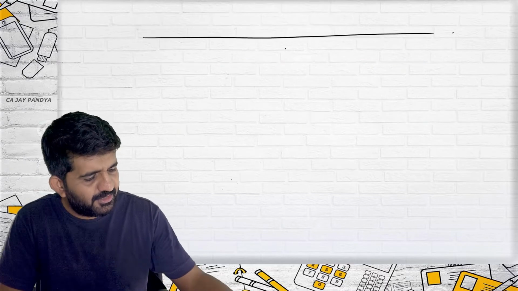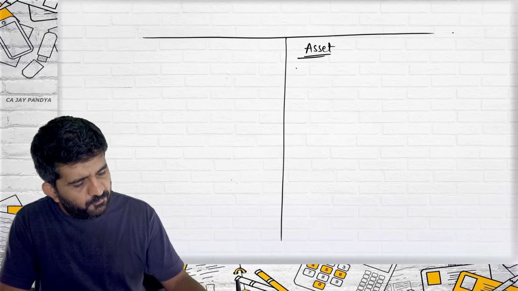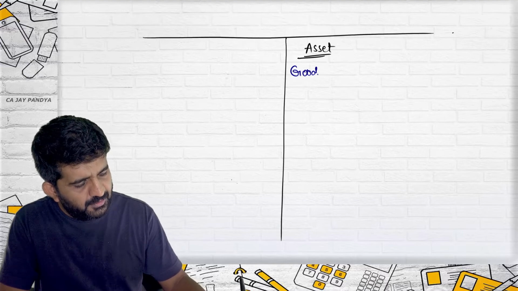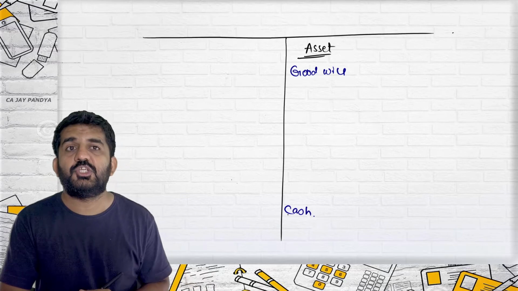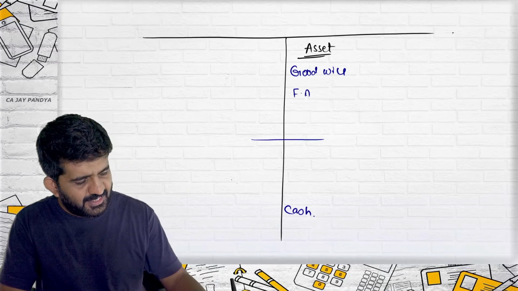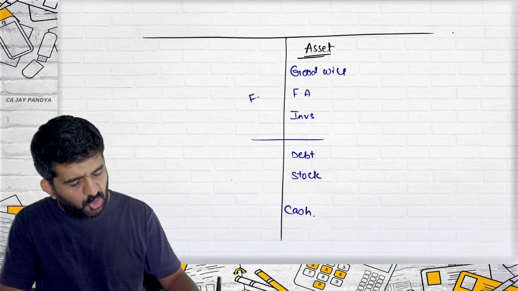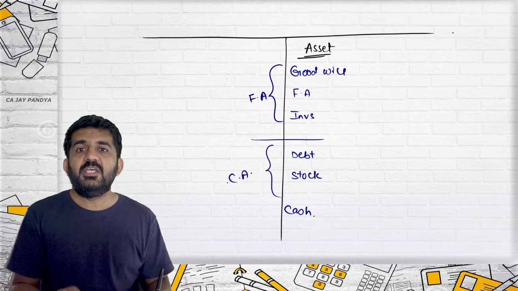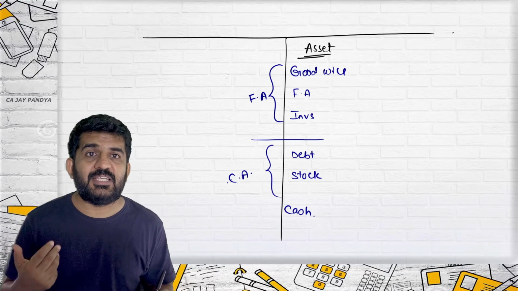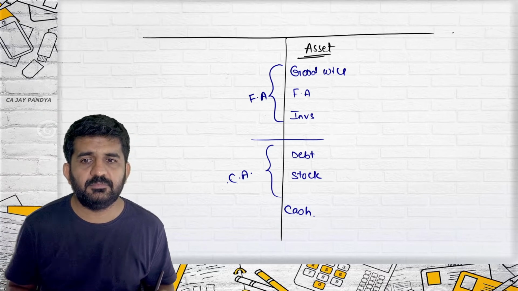You know, in 11th standard, you were told that on the asset side of the balance sheet, you write down the first item, which is goodwill. And normally you write down the last item, which is cash. Then there is fixed asset, then investment, then debtors, then stock. So these are all fixed assets, and these are all current assets. Can anyone tell me the reason why fixed asset or goodwill is written at the first point and cash is written at the last point?